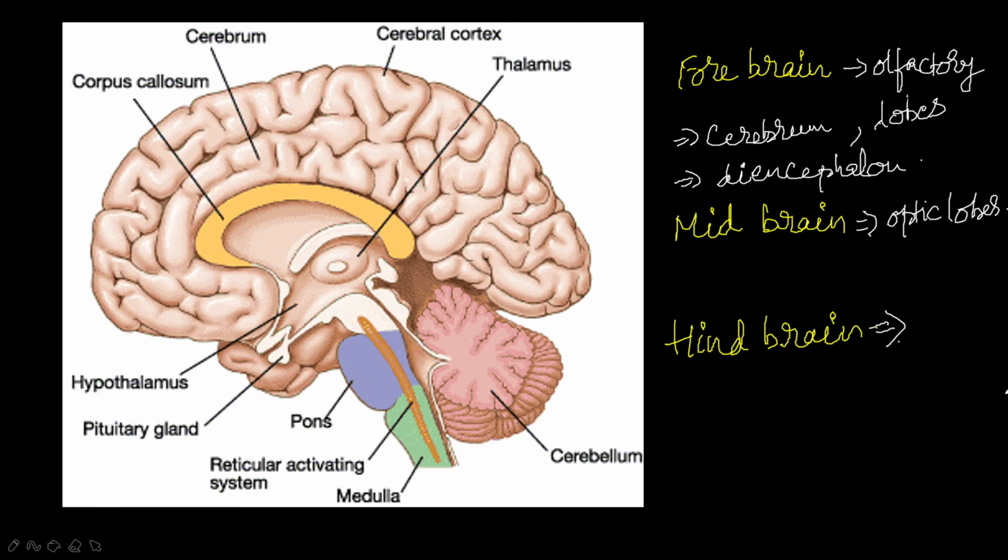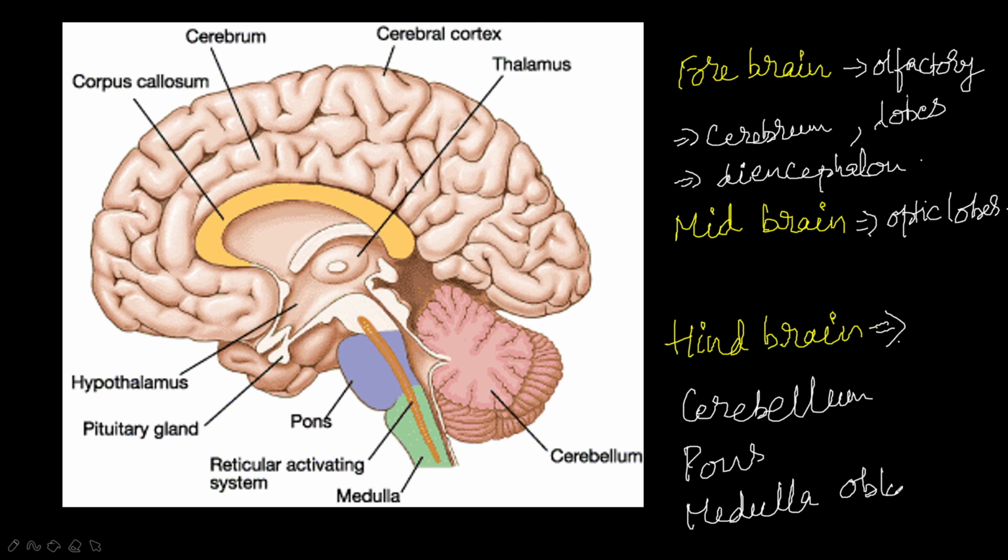It has three main centers: cerebellum, pons and medulla oblongata. Okay, cerebellum, pons and medulla oblongata.